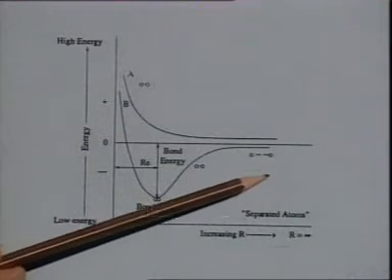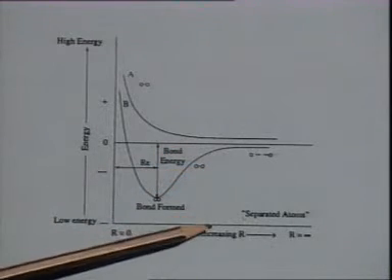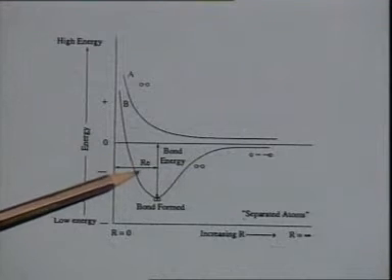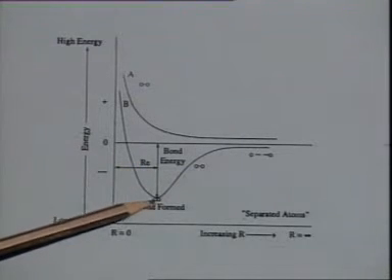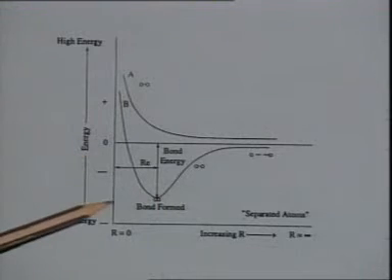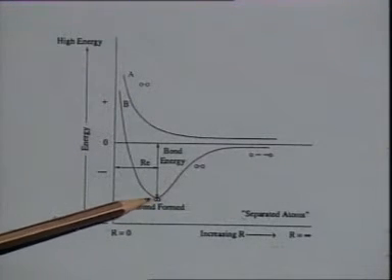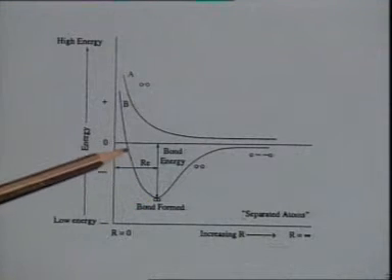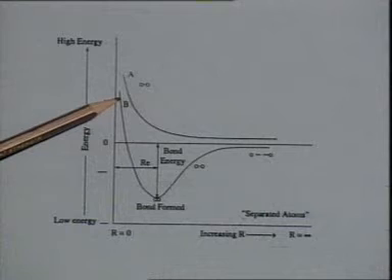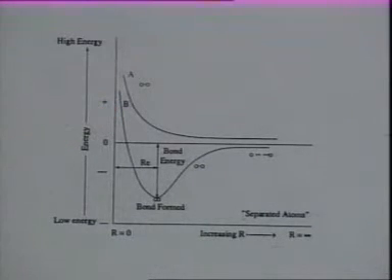Another possibility is when these two atoms come closer and the internuclear distance decreases. What happens? At equilibrium distance r_e, a bond is formed and the energy of the system is lowered. But as the internuclear distance decreases further, there is a sharp increase in the energy, which can be shown by curve B, representing attractive interaction between the two atoms.